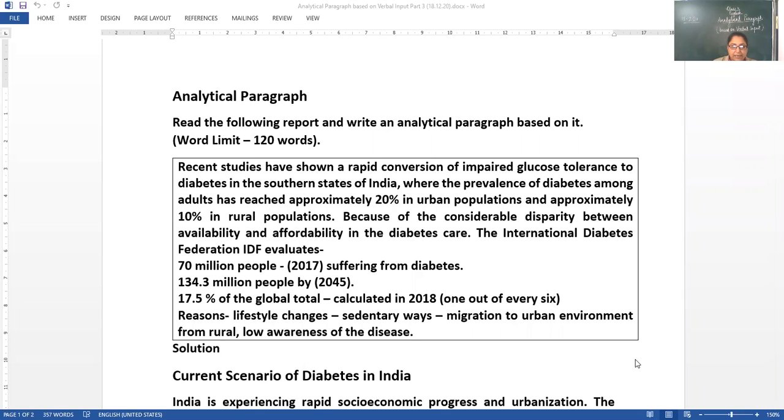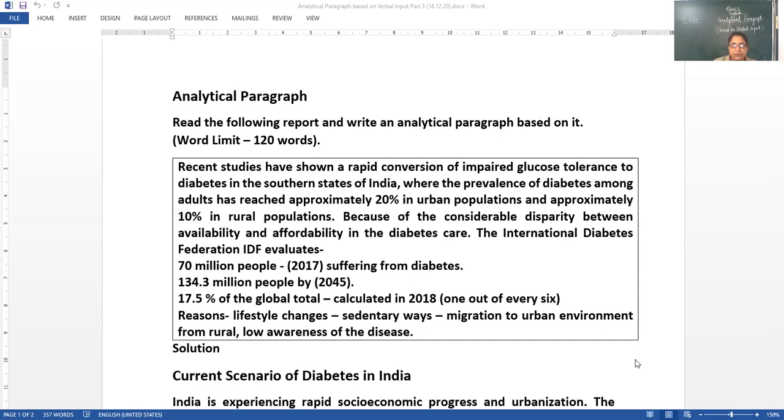Recent studies have shown a rapid conversion of impaired glucose tolerance to diabetes in the southern states of India, where the prevalence of diabetes among adults has reached approximately 20% in urban populations and approximately 10% in rural populations.